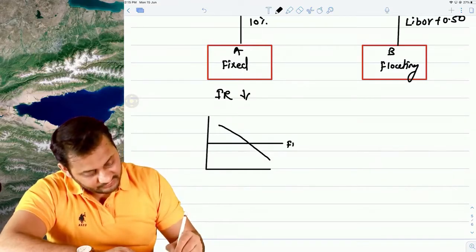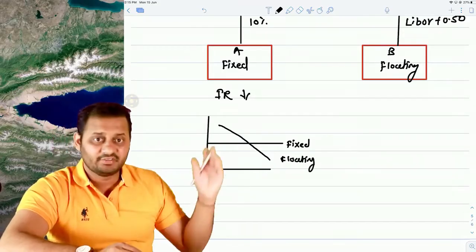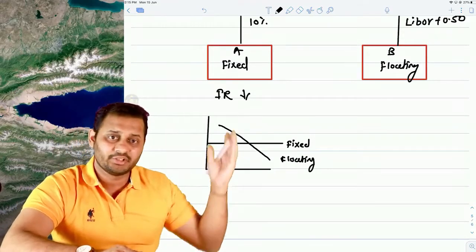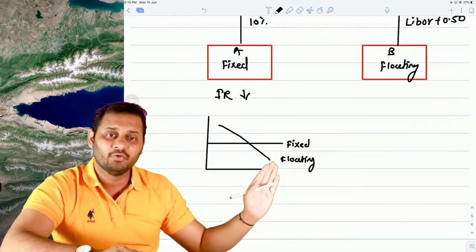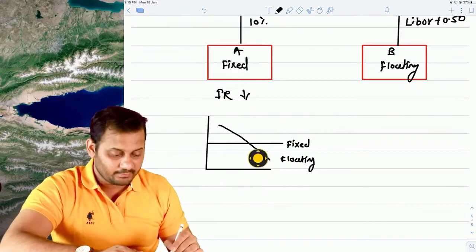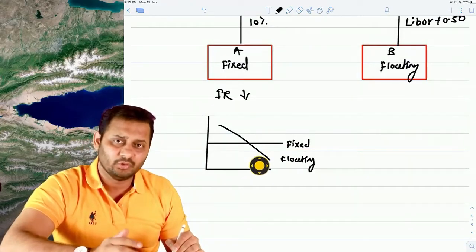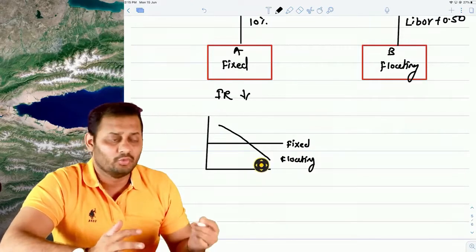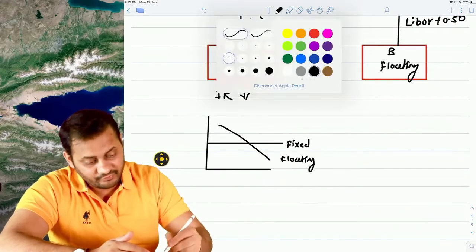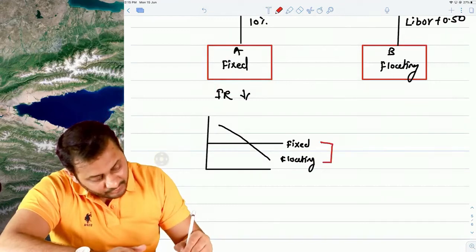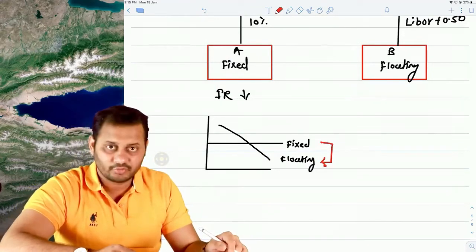So this is fixed and this is floating. Now you tell me, if such is the expectation, don't you think this party A would want to shift himself into floating rate? Because at this point, the interest rates are low and he wants to pay low. Who doesn't want to pay less interest? So this party wants to shift from fixed to floating.